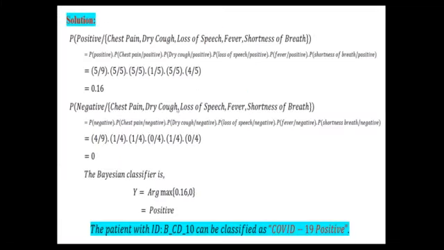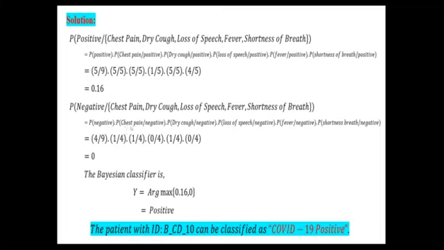So according to the Bayesian classifier, P of y into P of x1 given y, P of x2 given y, like this, and multiplying, you will get 0.16. Similarly, we have to find the probability for the second class, that is P of negative. So P of negative given all the features, whatever instance is given, we have to consider. And the same logic, copy paste. Instead of positive, replace with negative.